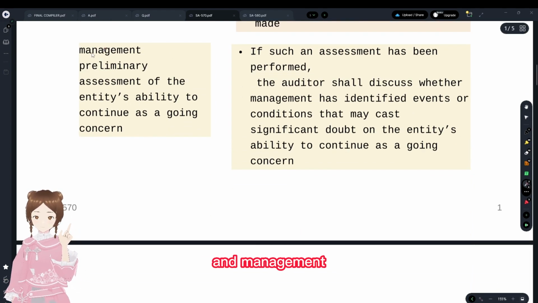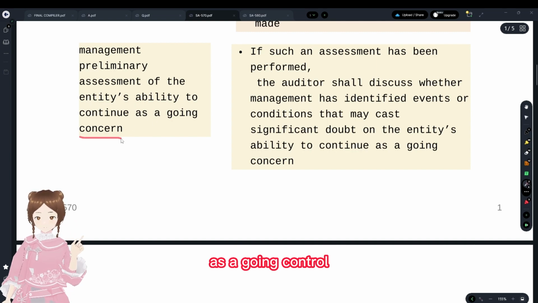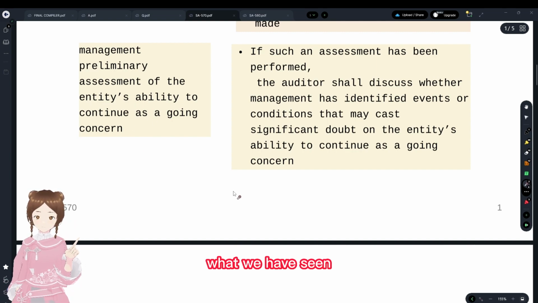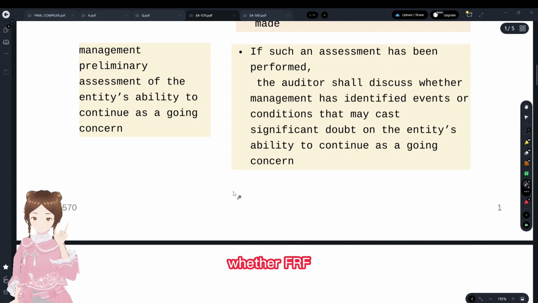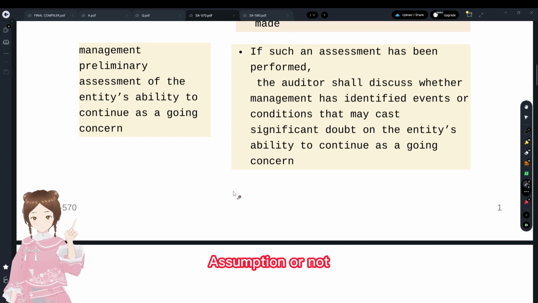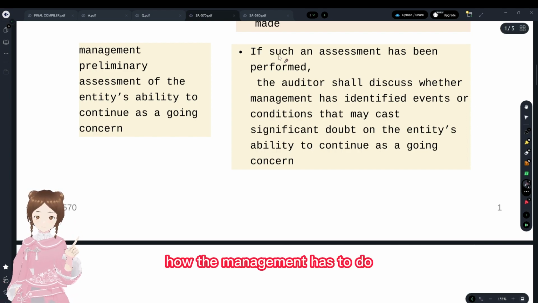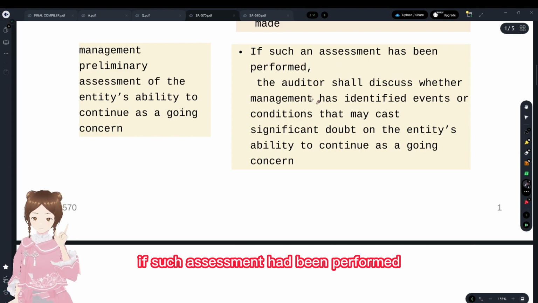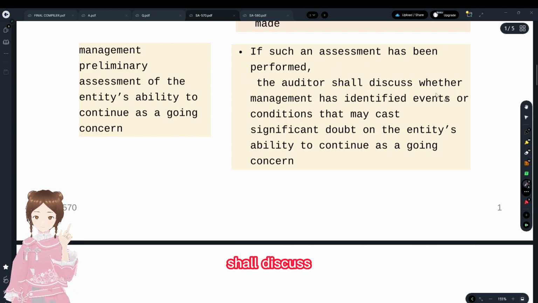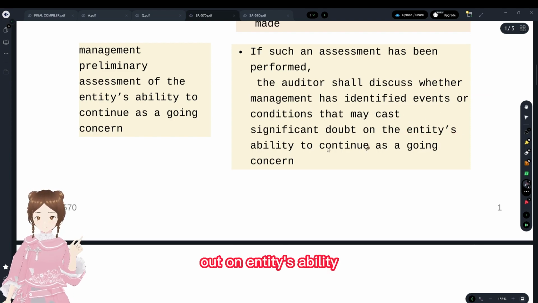And management's preliminary assessment of the entity's ability to continue as a going concern: in our callout, we have seen that whether or not the FRF explicitly requires it, management has to do that. If such an assessment had been performed, the auditor shall discuss with the management the identified events that cast doubt on the entity's ability to continue as a going concern.